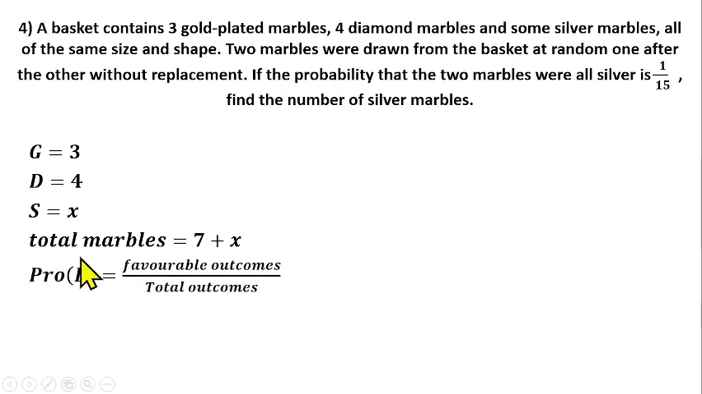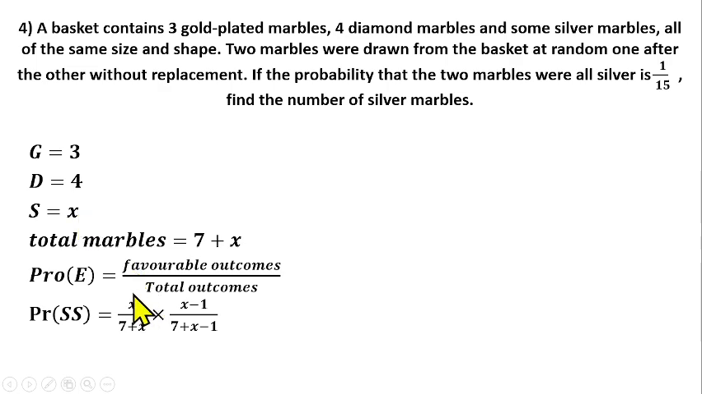We know that the probability of an experiment is favorable outcomes over total outcomes. So with this, we can perform any probability experiment. You are told that 2 marbles were drawn at random, one after the other without replacement. The probability that both marbles are silver will be favorable outcome, which is X for silver, over total outcome, which is 7 plus X, for the first silver ball, multiplied by the second silver ball. Because it is without replacement, you need to remove 1 from the number of silver balls.